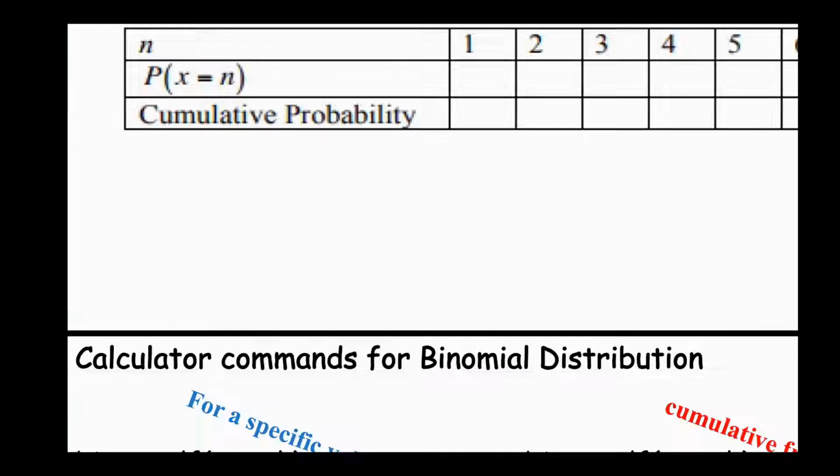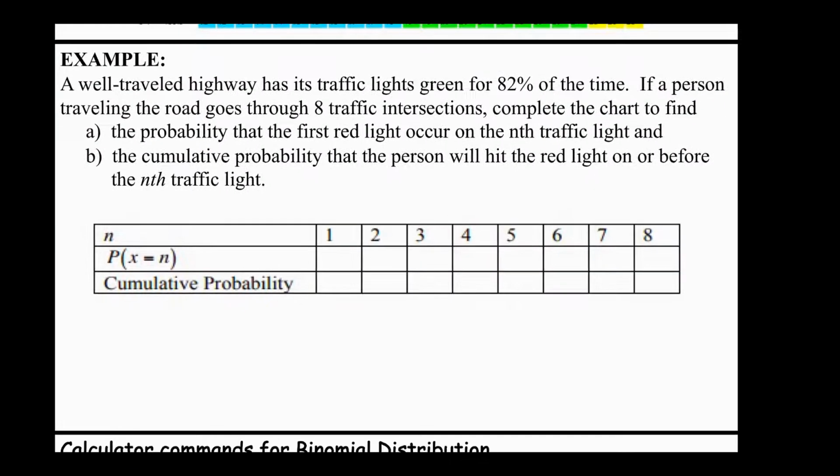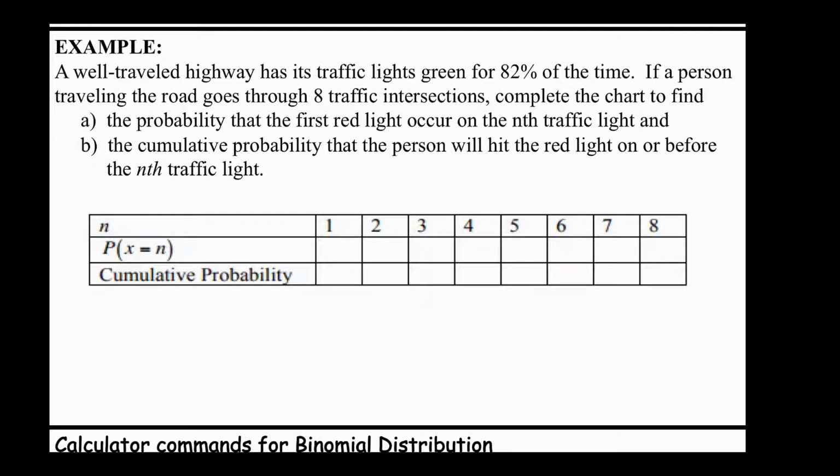Okay, let's get back to the last question. A well-traveled highway has traffic lights green for 82% of the time. So there are some highways that have traffic lights. If you're driving to the coast on 41, right when you get out of Fresno, there are a lot of lights until you get to 198. And then once you cross 198 and head toward Kettleman, the lights go away. But yeah, some of them do.